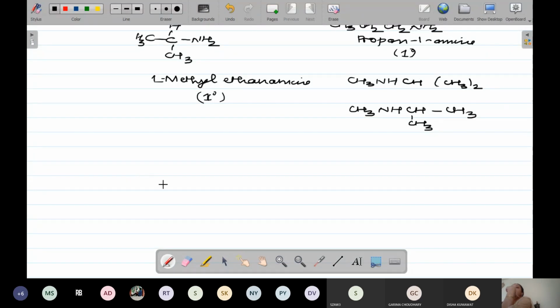Ansh, Diya, Anshu, Jay, Mayank, tell what will be its name. I have written it in the expanded form also. What will be its name, beta?